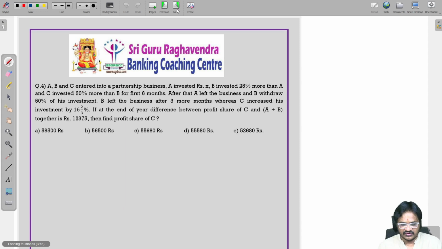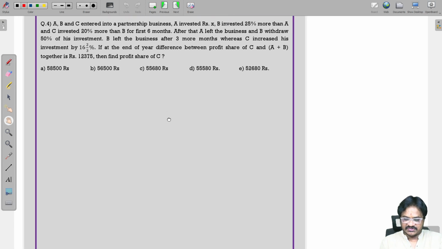Next question, fourth one. A, B, C entered into a partnership. A invested X rupees, B invested 25% more than A, and C invested 20% more than B for the first 6 months. After that, A left the business and B withdrew 50% of the investment. B left the business after 3 more months, whereas C increased his investment by 1/6. If at the end of the year, the difference between the profit of C and A and B together is 12,375, find the profit of C.